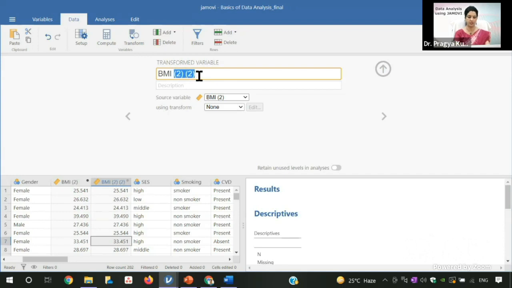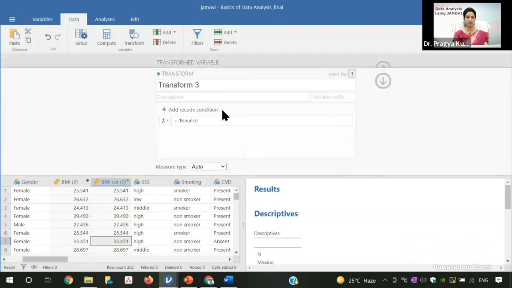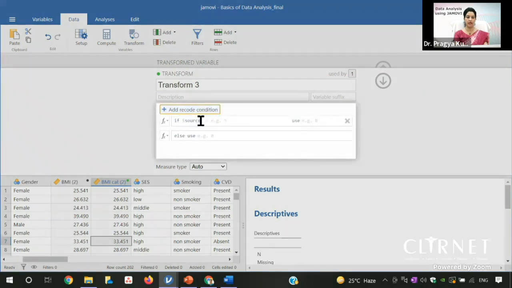So I have just changed the name to BMI cat. And again, you have to use the source variable. Here you will use create new transform maybe. So I will write create new transform, and it will ask you to recode it because you have to give the command. So click on this add, and then it is asking for source.